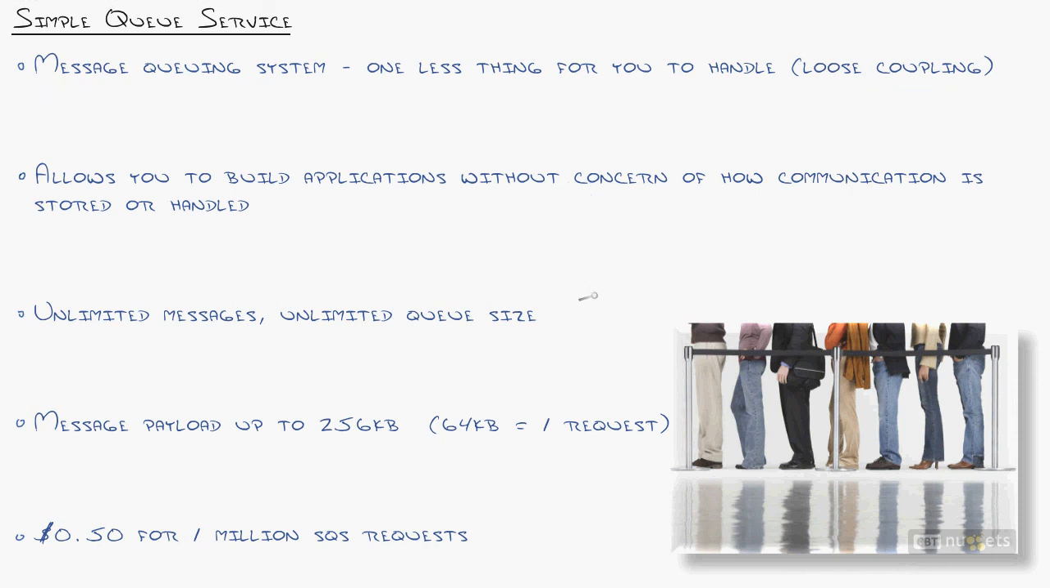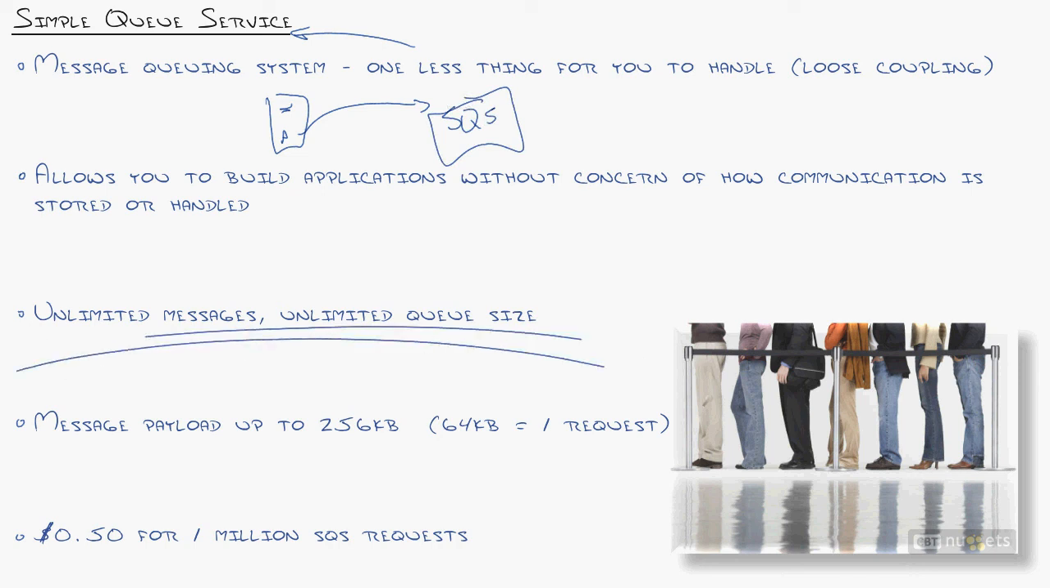So Amazon's like, you know what? Why do you want to deal with that? Why not just allow us, here's your server with app A running, why not just dump that into SQS, which is a queuing system of unlimited size, unlimited messages, unlimited queue size, and you can have your servers all reporting to there. So here's application server B, right?